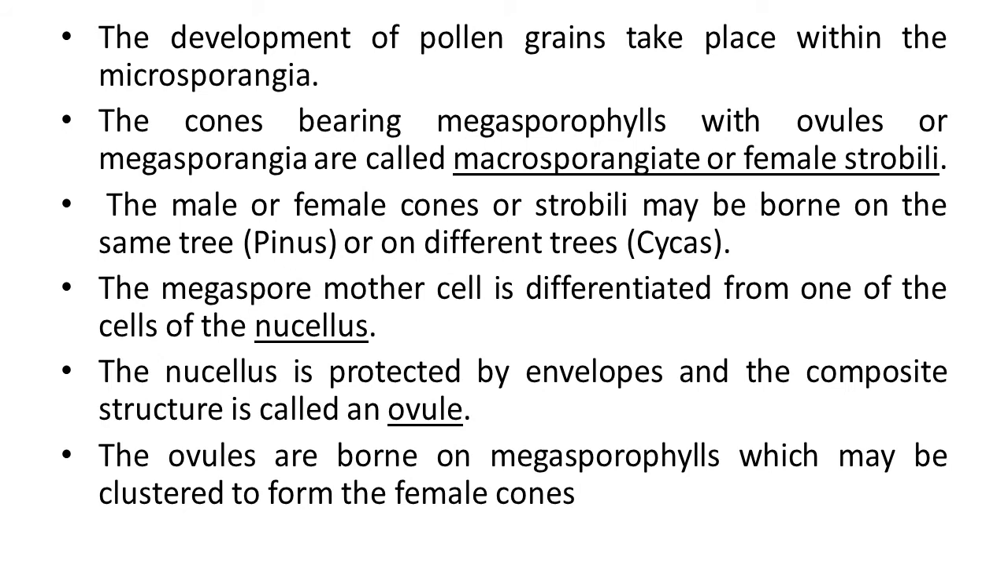Development of pollen grains takes place within the microsporangia. The cone bearing megasporophyll with ovules or megasporangia is called macrosporangiate or female strobili. So megasporophylls possess megasporangia, and within these megasporangia megaspores develop.